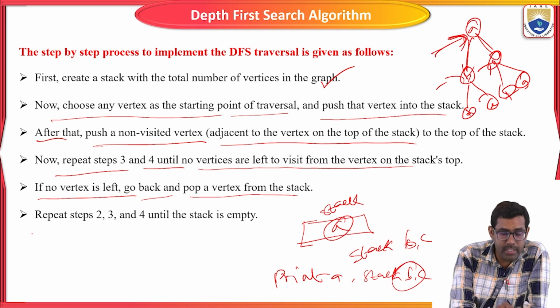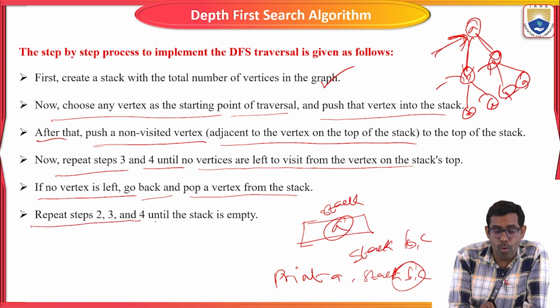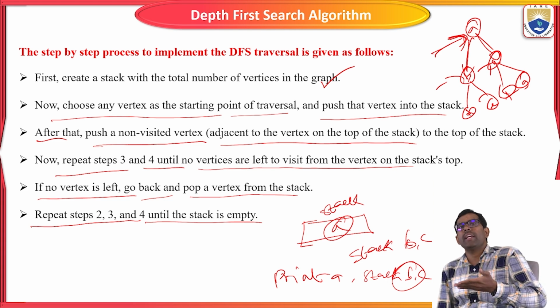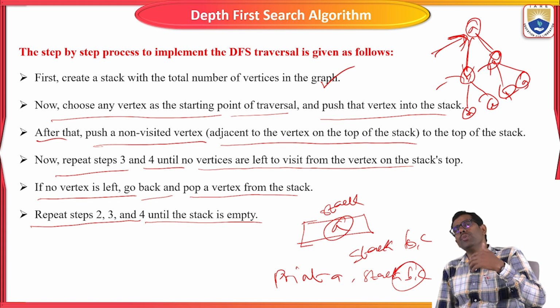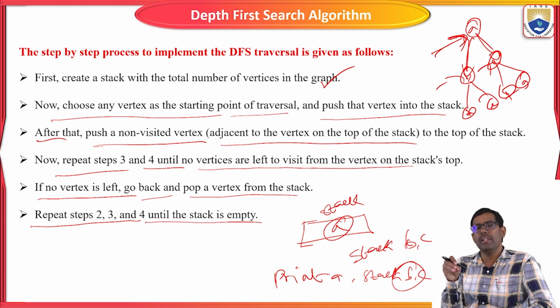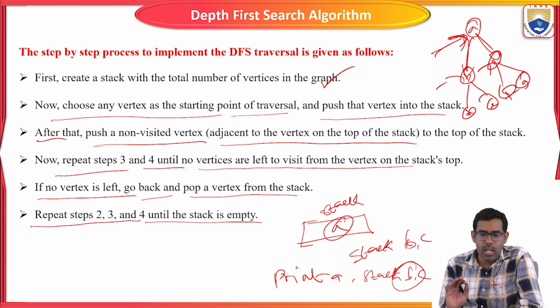Next, repeat steps 2, 3 and 4 until the stack is empty. Until the stack is empty, we have to do push and pop on the particular vertices. Alright, so this is the process of implementing the DFS traversal algorithm in the given graph or tree.